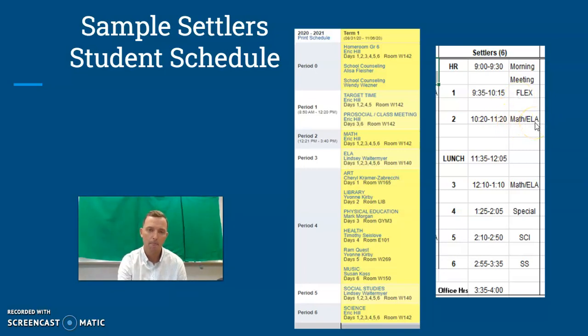Now, this is where you're going to look to your Skyward schedule. And as you see here, if you have Mr. Hill, you will have math first. So from 10:20 to 11:20, you will have math. After math, you will have lunch from 11:35 to 12:05, followed by ELA. We can see ELA is the next one because if we follow the cursor on our Skyward schedule, ELA is listed after math. So from 12:10 to 1:10 will be your ELA block.